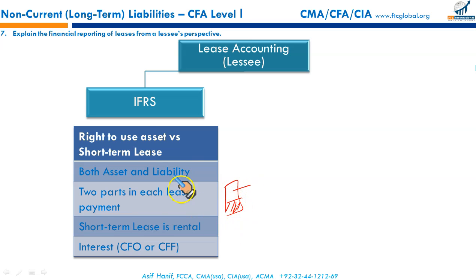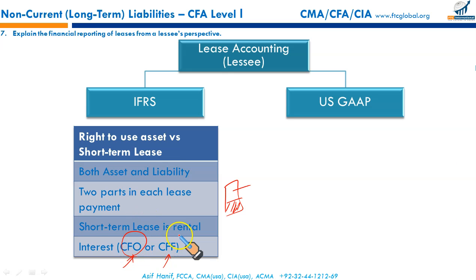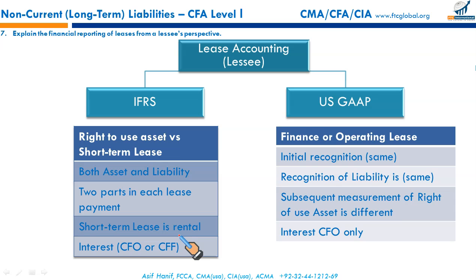This interest part under the IFRS can either be reported as a cash flow from operations or cash flow from financing. But under the US GAAP, I'm sure you remember, the interest payments are always reported as CFO, cash flow from operations. So the finance or operating lease criteria we have discussed in the previous slide. Initial recognition for finance and operating lease under the US GAAP is the same. Initial recognition of the liability is the same.